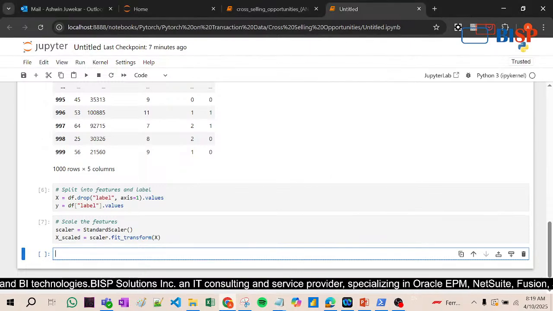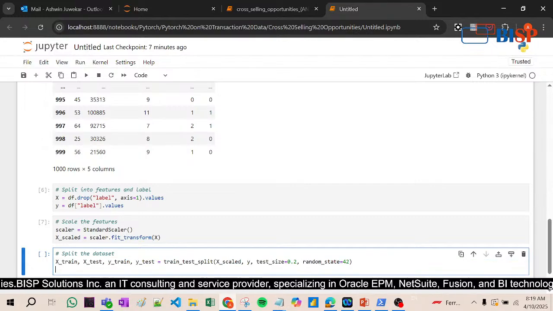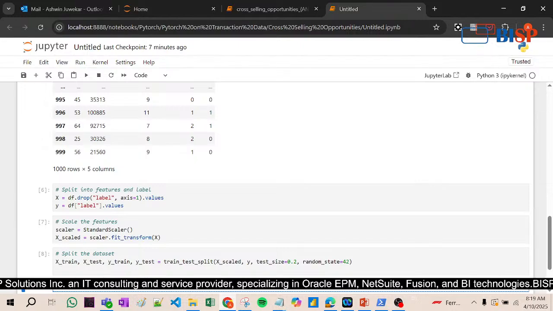Since y is either 0 or 1, right now there is no value in the y. Now what we have done is x train, x test, y train, y test, using train test split. For training we use x scaled, right? Since there is nothing in that y, it's a dependent variable, we will calculate it. Test size is 0.2, that means 20% is for testing purpose and the remaining 80% is for training purpose, right? Now let's see this.